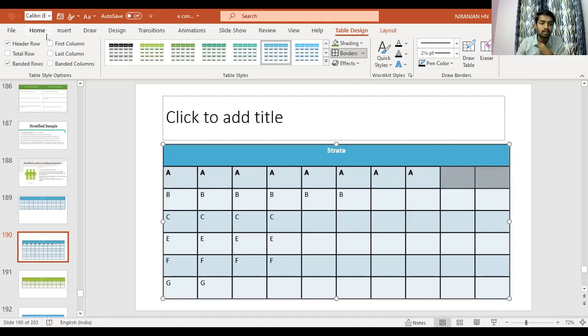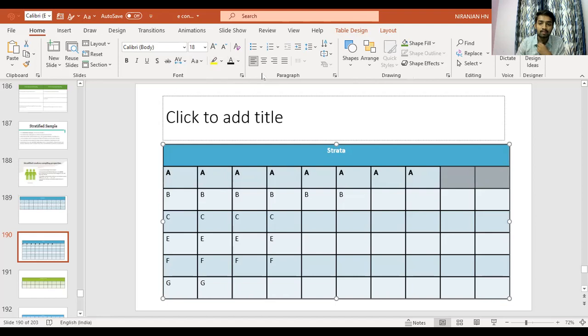Yes, so let us assume, out of my population, let us take an example of educational qualification, and we are going to divide it into subgroups.